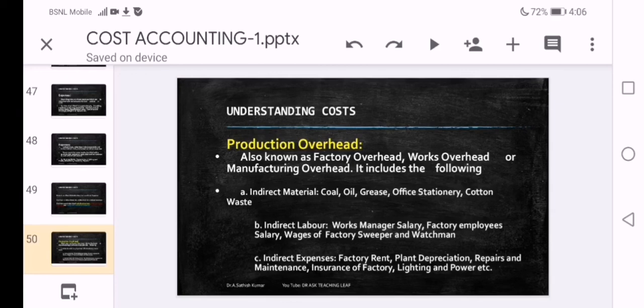For that, examples are also given: coal, oil, gas, etc. Indirect labor examples: works manager salary, factory employee salary, wages of factory sweeper and watchman. Indirect expenses like factory rent, plant depreciation, repairs and maintenance, etc. In the production overhead, office and administrative overhead, and selling and distribution overhead, you will find three components: indirect material, indirect labor and indirect expenses. Adding these three is equal to factory overhead. Adding those three is equal to office overhead. Adding those three is equal to selling and distribution overhead.